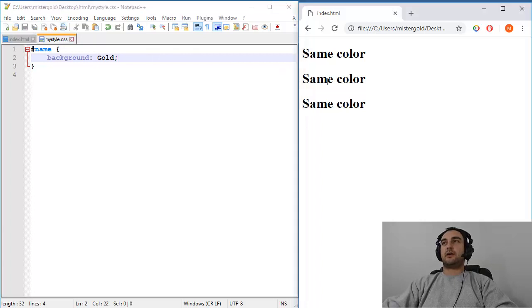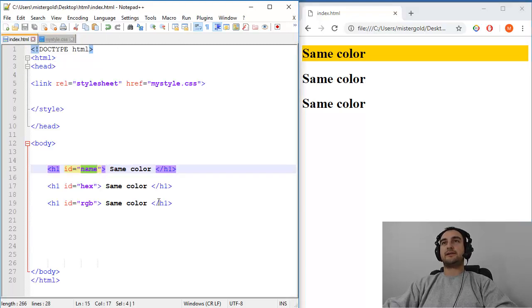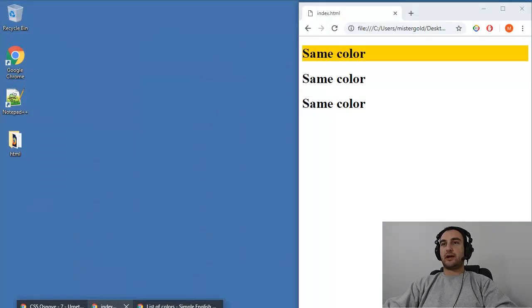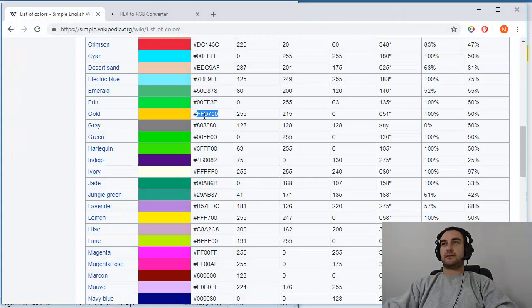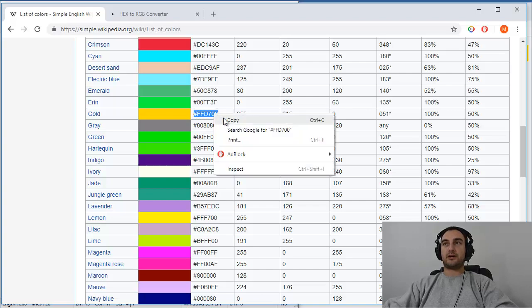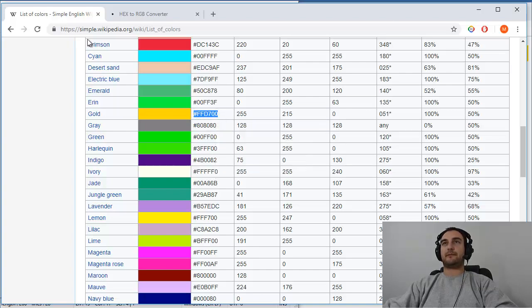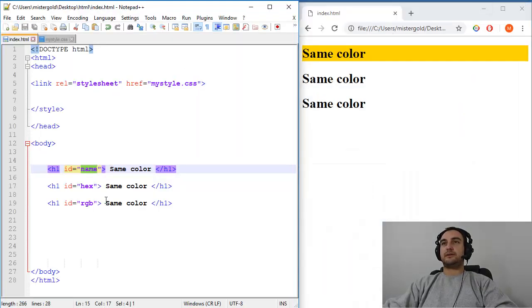So let's see our example. Yep, the thing works. So let's go to hex. So hex for gold is this one. Of course, use hash. You need to copy paste hash. Don't forget hash. Let's copy this.